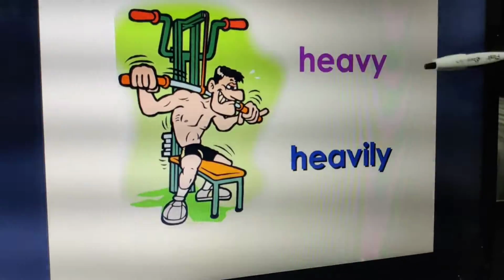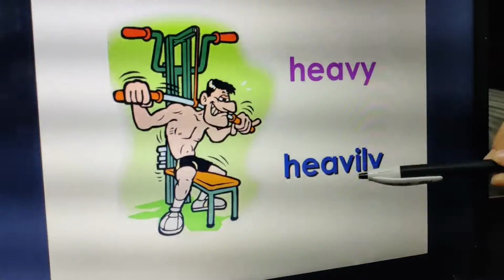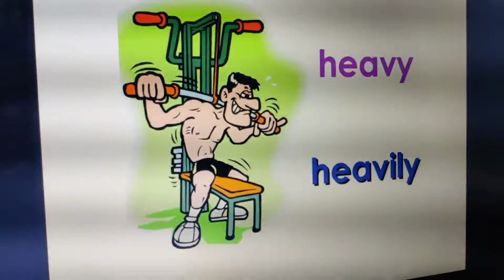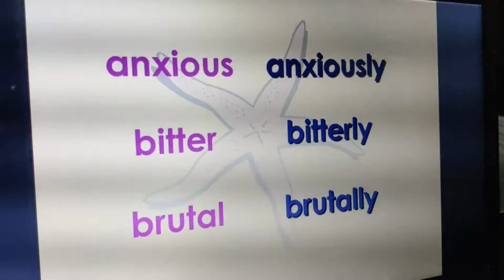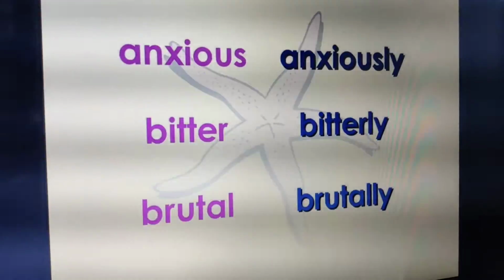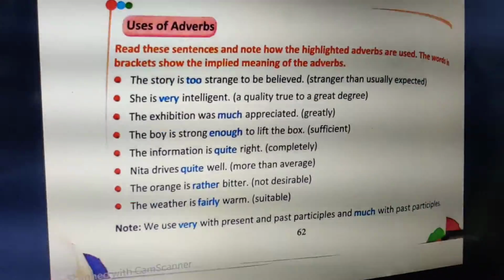Now see, for example, heavy. Y has been removed, instead i has been added with ly, so it has become heavily. Similarly, anxious has become anxiously with ly added. Bitter has become bitterly. Brutal has become brutally. Clear? Now let us come to the uses.